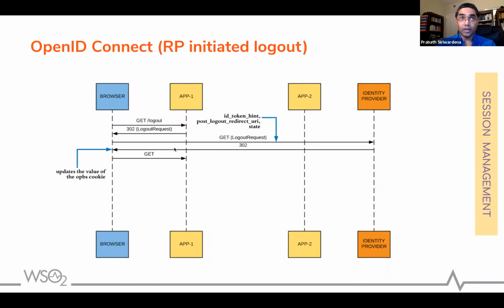So logout will happen in the normal way from the OpenID provider. We call it RP initiated logout. So when the RP iframe detects that a logout has happened, it will simply redirect the user, right, to the identity provider. In this logout request, it will include the ID token hint, post logout redirect URL and state, right? ID token hint, once again, is your original ID token. And then this will validate the session, invalidate the session, and send back a 302 or redirect the user back to application one. Now the user is logged out from the application.